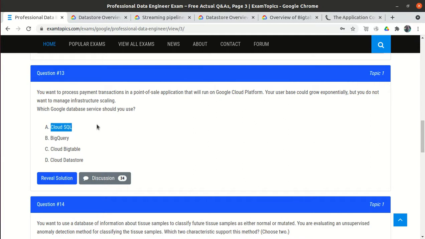Now option A and option D. Cloud SQL, we always know that for any payment transaction, Cloud SQL is definitely a good answer, right? That is the relational database.